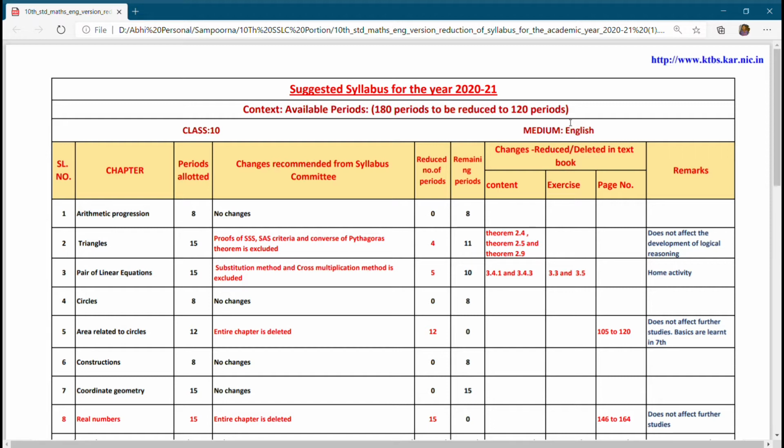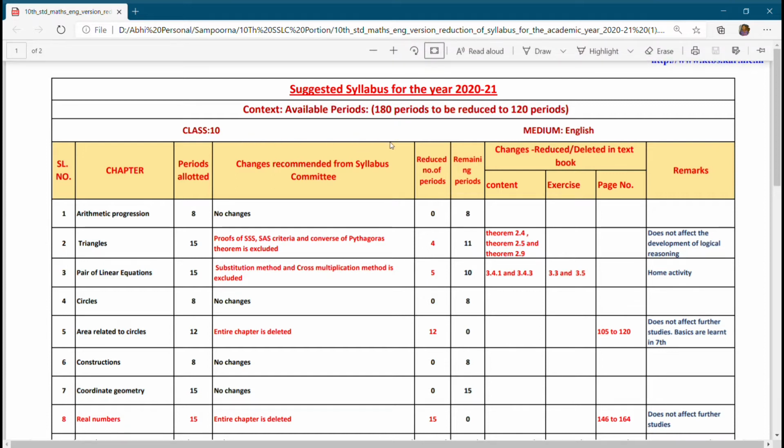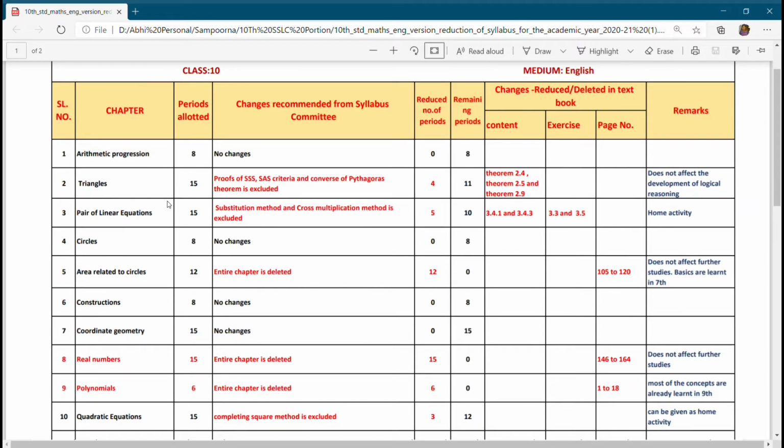So in this pandemic, you should be very much up to the point, like what you have to study. For extra knowledge you can study afterwards. So let us begin with the mathematics syllabus. First one is arithmetic progression.